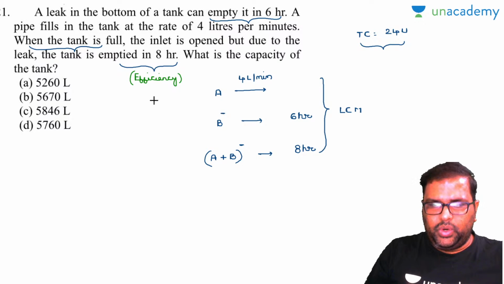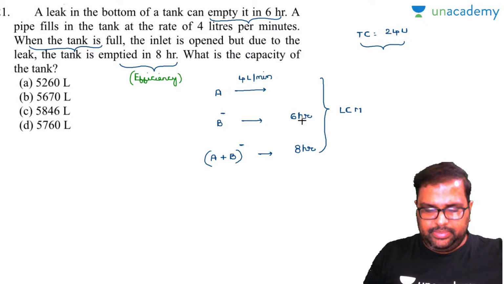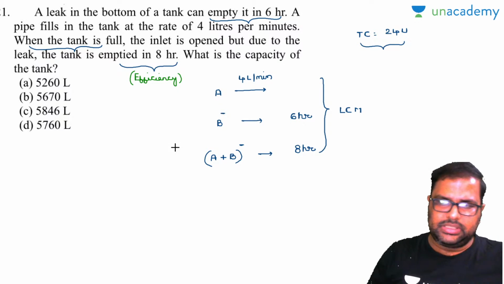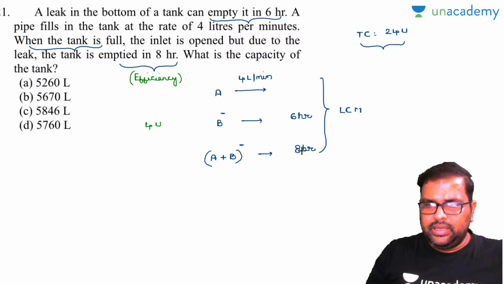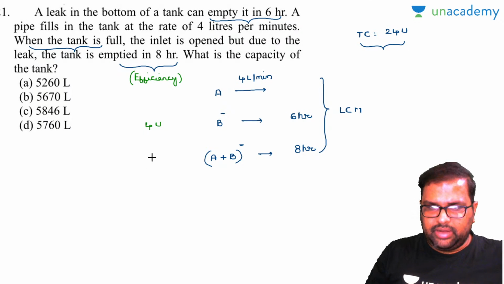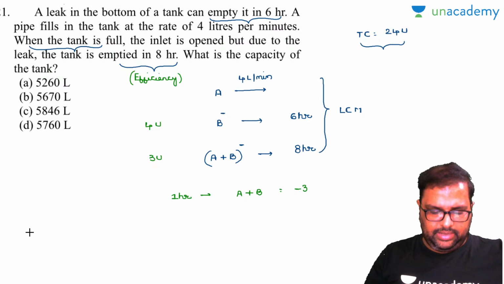Now see, for A we don't know the data, so we cannot write. For B, the total tank of 24 units is emptied in 6 hours. So in 1 hour, how much? 4 units. Am I right or wrong? For A plus B, the total time is 8 hours, so in 1 hour it will be 3 units. So when A and B work together, how much of the tank is emptied? Minus 3 units, because it is emptying now, I have to write minus 3.